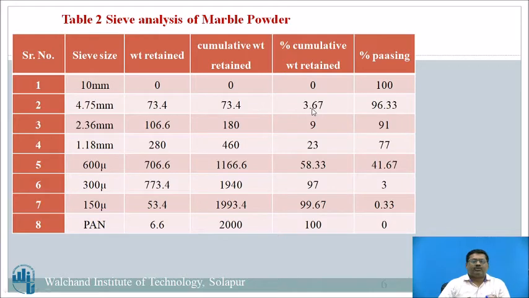Now the sieve analysis of this marble powder is also carried out, and the percentage passings are shown here. From 10 mm down to 1.18 mm, the percentage passing is very high, from 100 to 77. For 600 micron it is 41, and if you go to 300 and 150 microns, the values are very low.